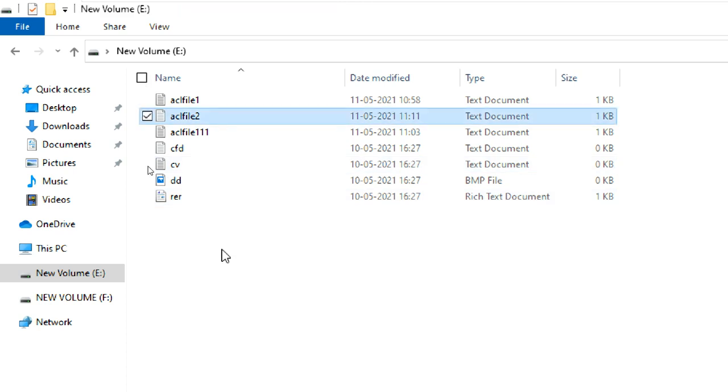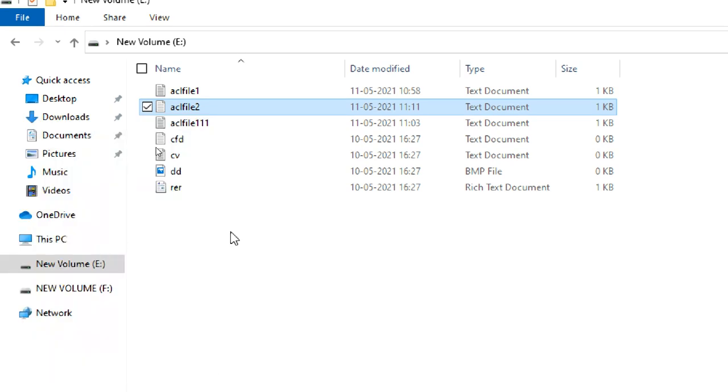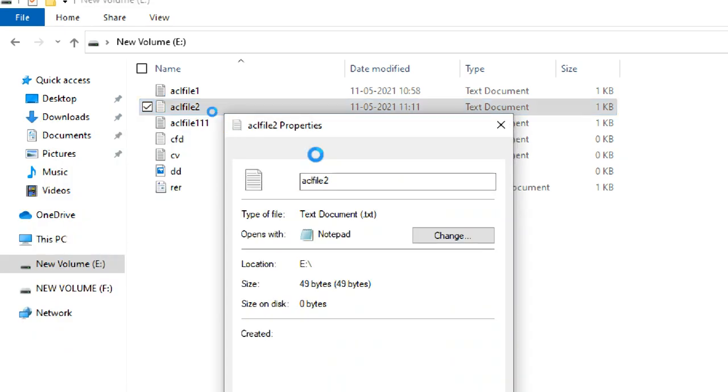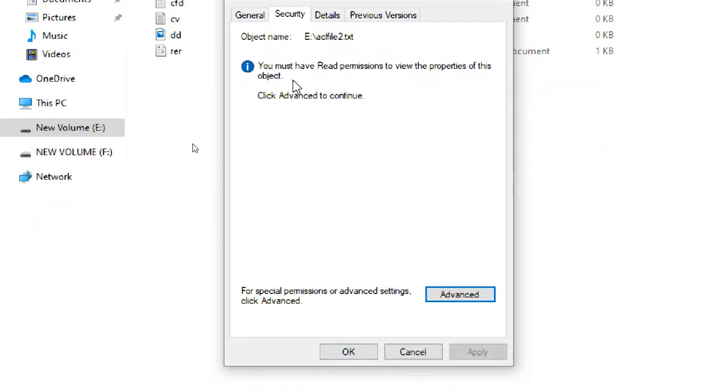So this is the file name, but when you open it, it throws an error asking you to check with the owner. I am going to its properties, to the Security tab. You see, you must have read permission to view the properties of this object. You don't have read permission, so you cannot see the properties.